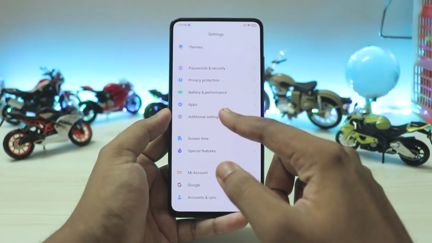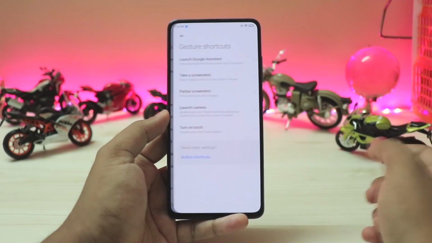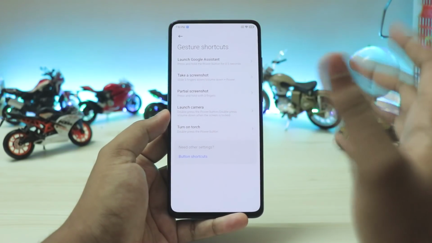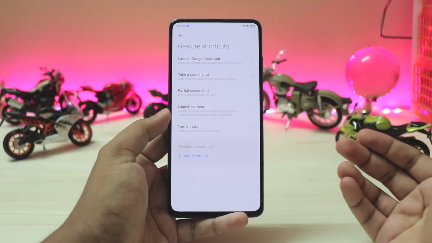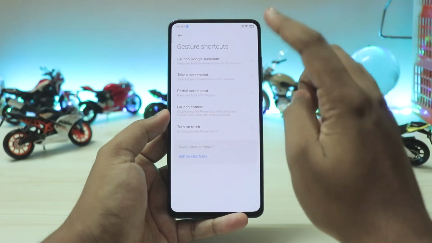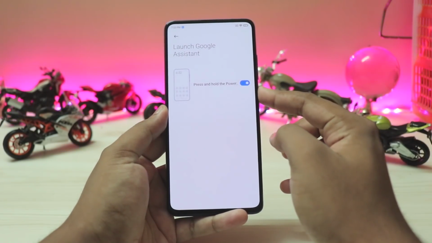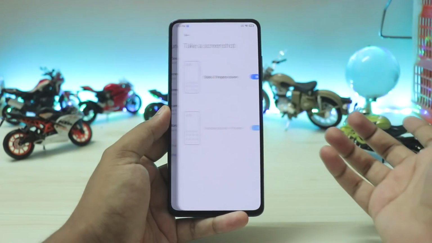Like these are so many options just turned around and around, but they are very accessible in the MIUI. So really going down to the additional settings, you have gesture shortcuts. Now you did actually have button shortcuts like back in the Redmi Note 4 days. There were a lot of gestures right over here. Now they were toned down with the gestural bars and everything. Now they are sort of coming back. So for example, it has been completely renamed from button to gestures, and now they are pretty much the same, like Google Assistant, for example. Yeah, completely works.